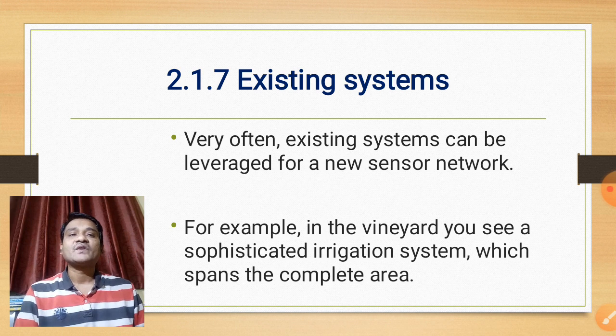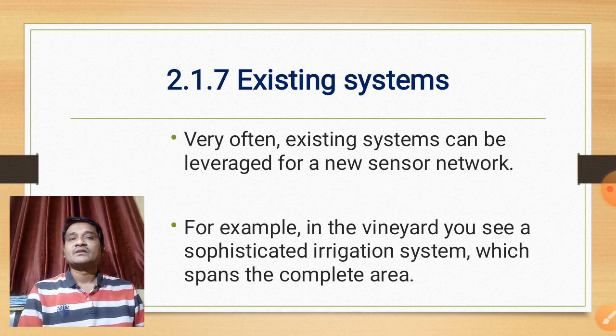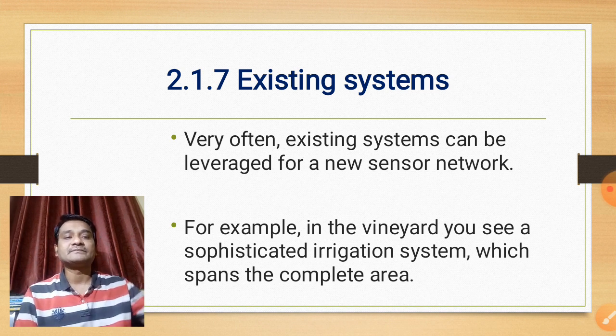Existing systems. Very often existing systems can be leveraged for a new sensor network. For example, in the vineyard you see a sophisticated irrigation system which spans the complete area. In short, the vineyard application is not extremely challenging, especially because it is easily accessible and weather conditions are not extreme. More extreme environments such as glaciers or volcanoes require special measures.